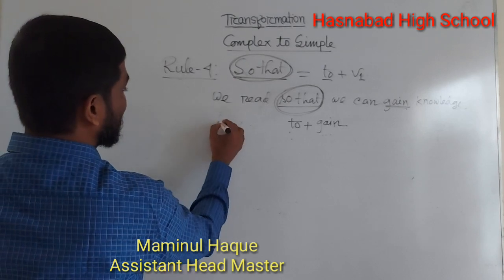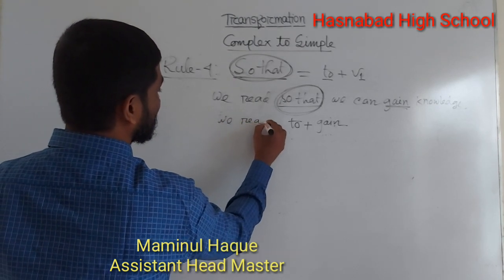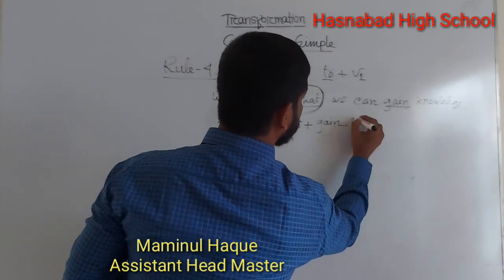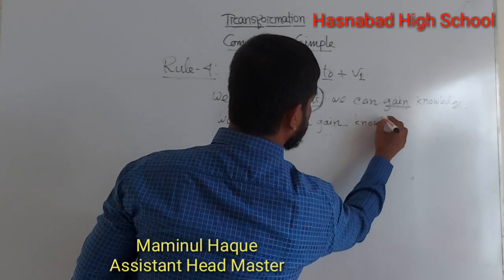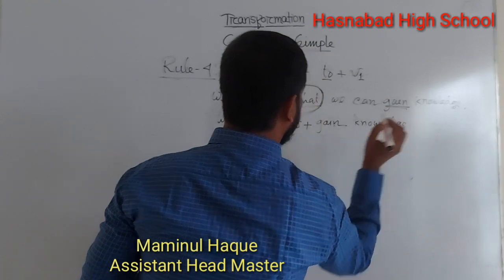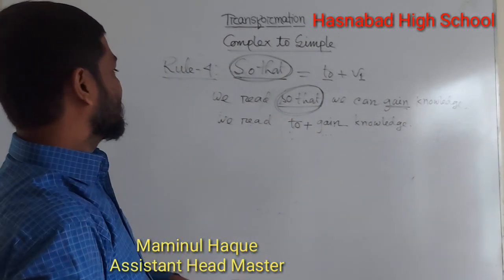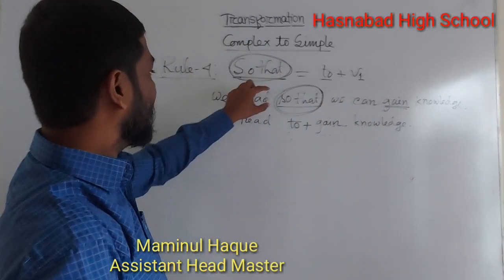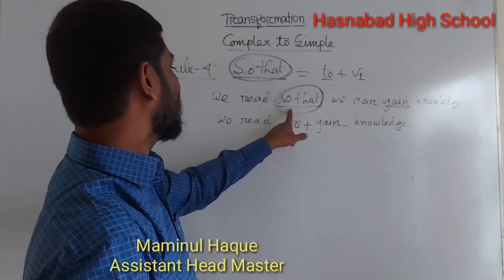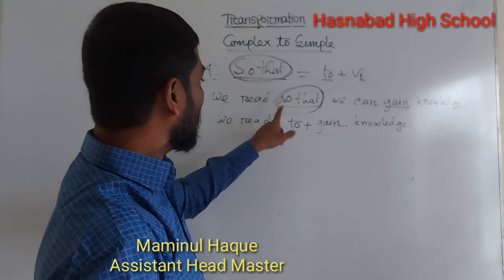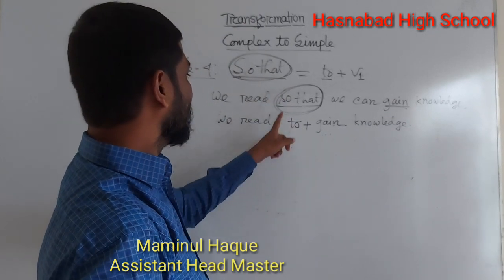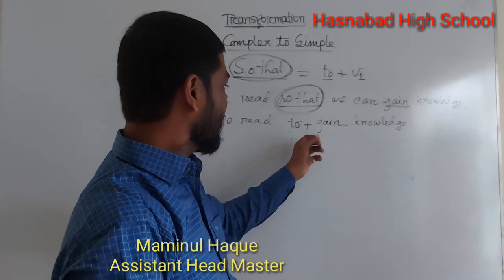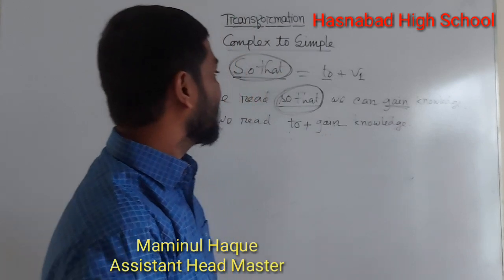The total sentence: we read to gain knowledge. The first statement, we read so that we can gain knowledge. Here the important feature is so that. If we want to change the word so that, we must use to instead of so that, and then we must use verb 1.